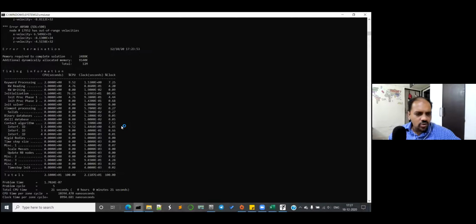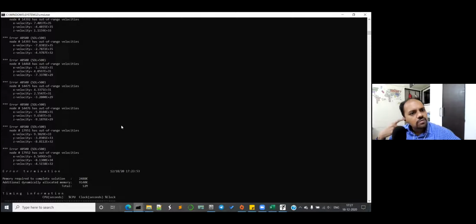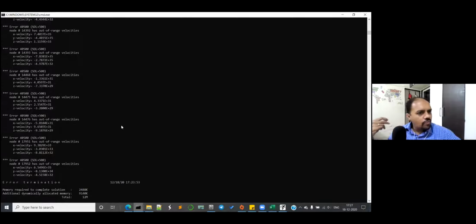Okay, so scroll up a little bit. Out of range velocities, just go up, go up. The control cards are not there. That may be one of the reasons, if there is no other error. But let's first figure out what error we have. Okay, the old mass is this one. The new mass, it's still adding too much mass. It's a tremendous amount of mass getting added. Go up a little bit.